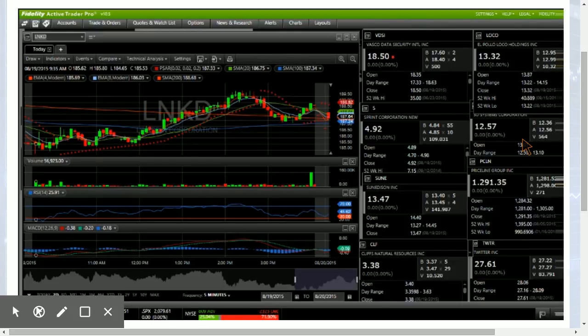We'll see if PCLN can stay bullish. We are watching for a bounce on that one. The key level to close above is the 10-day moving average, which is 189.33. So we'll keep our eye on that level and see if we can maintain these 100 and 200 period moving averages as support.